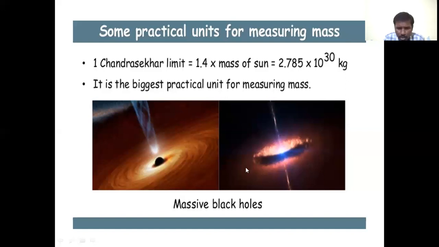It is the biggest practical unit for measuring mass. It is used to measure massive black holes in space. It is named after the Indian scientist Chandrasekhar.